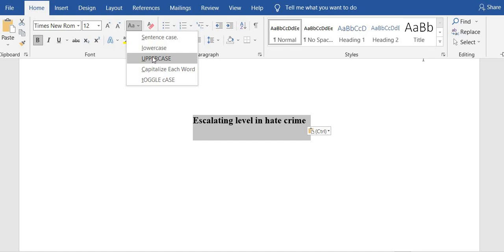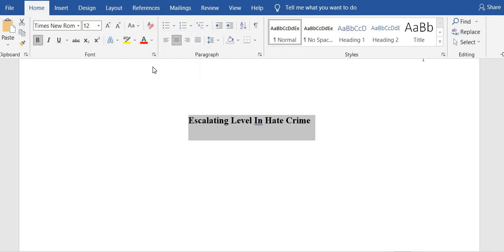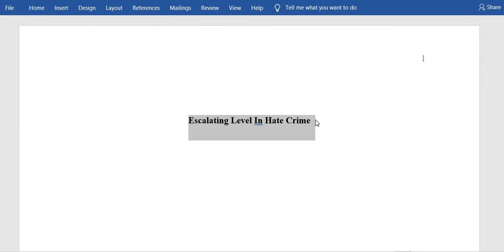Uppercasing is making them all capital, lowercasing is making them all small letters. So we are going to capitalize our first letters, and guys, you can see it is quite amazing. It has already capitalized them into the correct format. So guys, this is our title in correct manner, The Escalating Level in Hate Crime. This is our title written very correctly.